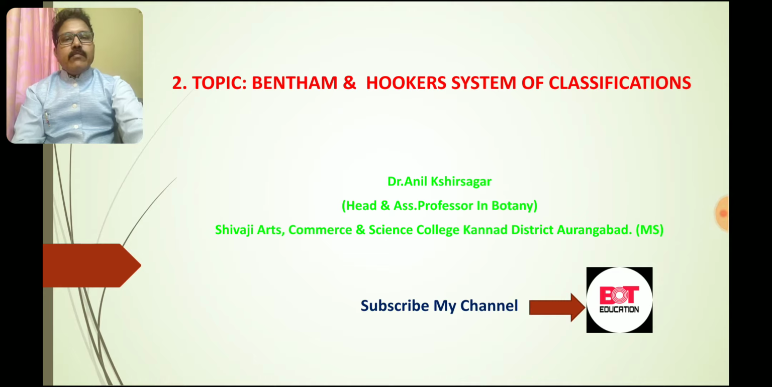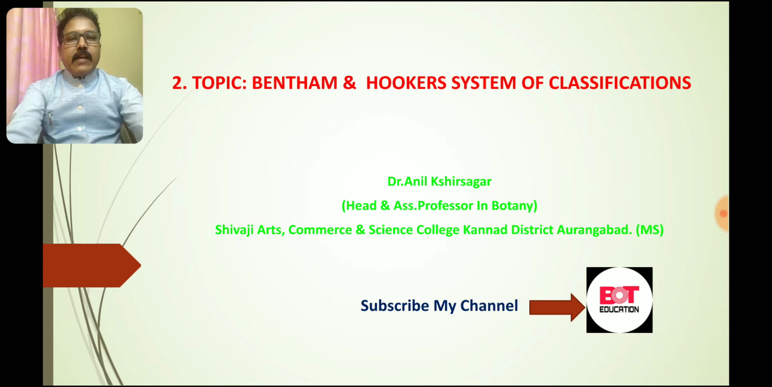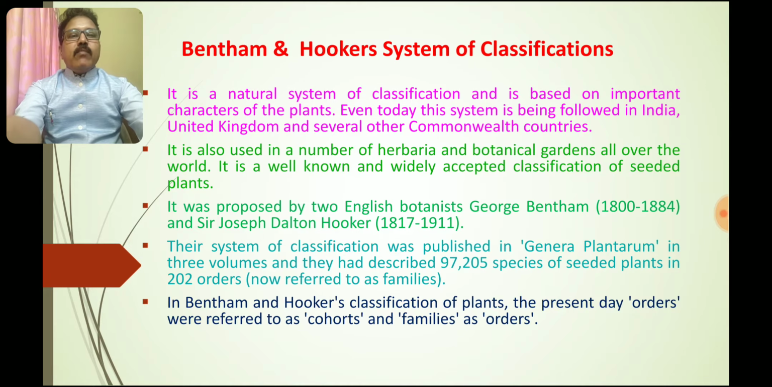Today we are focused on the topic Bentham and Hooker system of classification. In taxonomy, these two persons, Bentham and Hooker, proposed a system of classification. It is one of the natural systems of classification, based on the important characters of the plants. Even today, this system is being followed in India, United Kingdom, and several other Commonwealth countries.